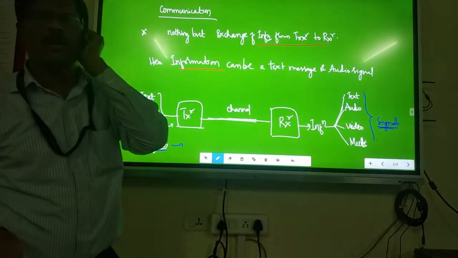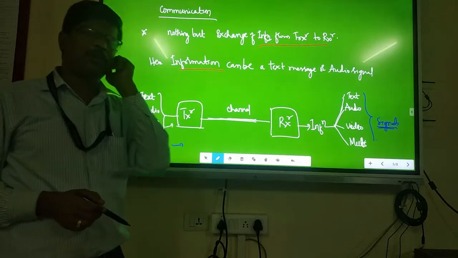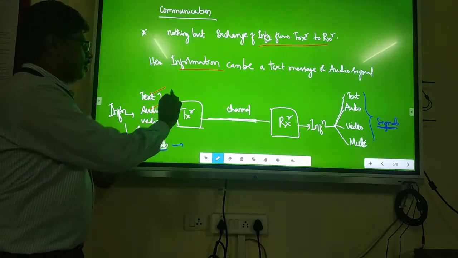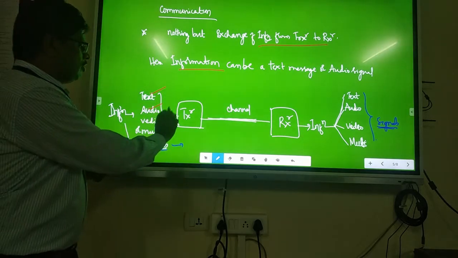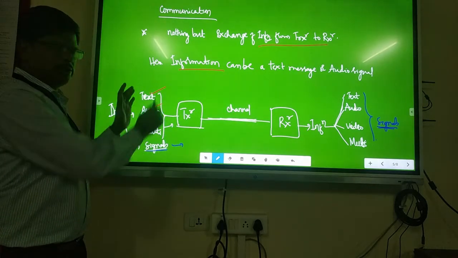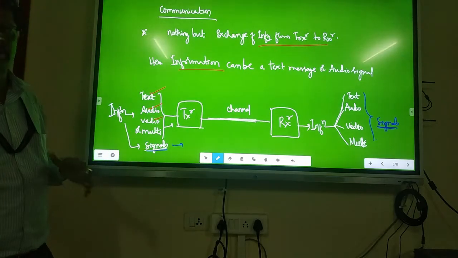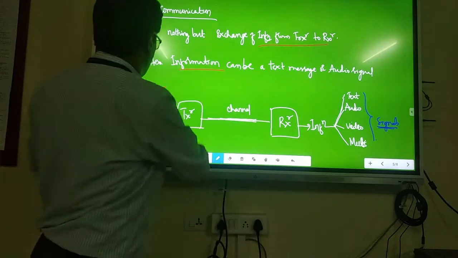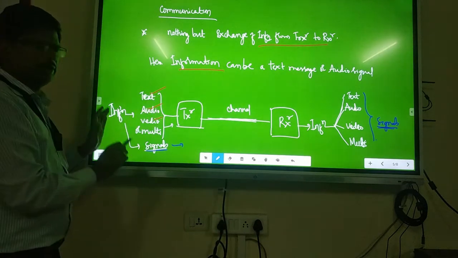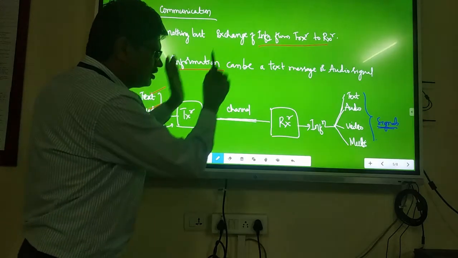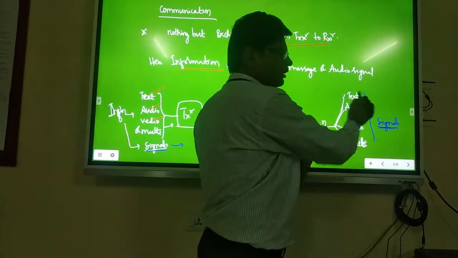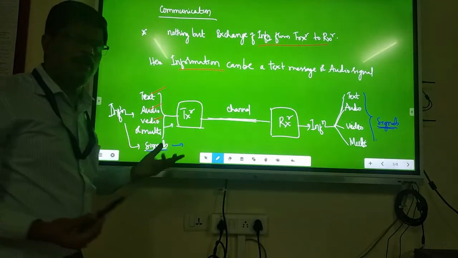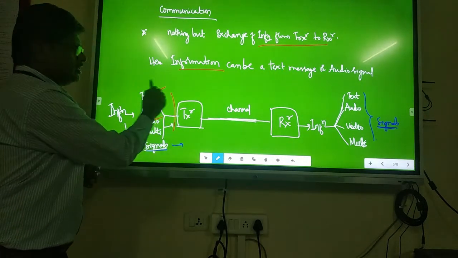Imagine a phone call from here to the US, let's say. Either you are doing a text message, or you are talking on audio or video nowadays, or a mix of all this. Today's world is this only: information. That is what communication actually is, the exchange of information. It is nothing but information exchanged from transmitter to receiver, exactly getting back to the original. That is called communication. After all, the world today is this only.